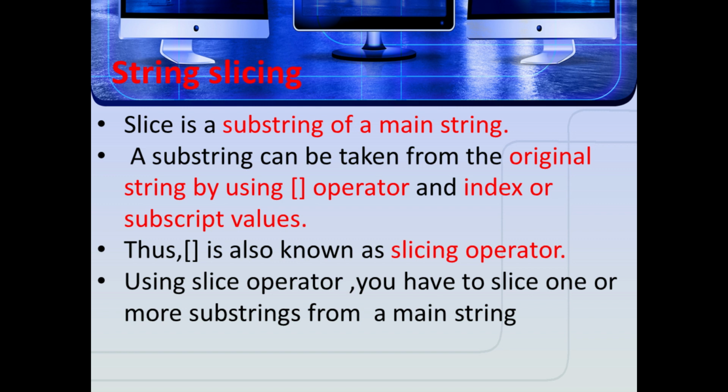For example, if you want to slice the first 4 characters from a string, you have to specify it as 0 to 5. Note the condition: you have to specify it as 0 to 5 because Python considers only the end value as n minus 1.